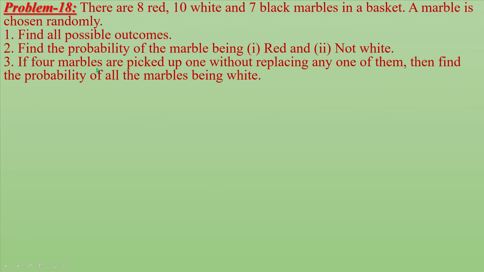Problem number 18. There are 8 red, 10 white, and 7 black marbles in a basket. A marble is chosen randomly. 1st, find all possible outcomes. 2nd, find the probability of the marble being red and not white. 3rd, if 4 marbles are picked up one by one without replacing any of them, then find the probability of all the marbles being white.